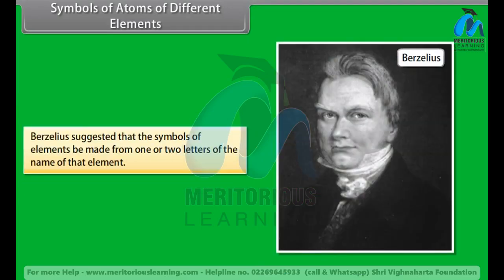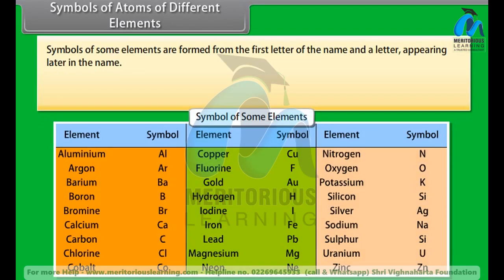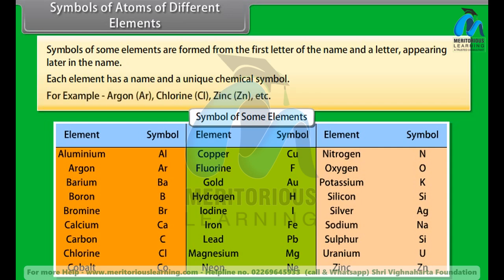Berzelius suggested that the symbols of elements be made from 1 or 2 letters of the name of that element. Symbols of some elements are formed from the first letter of the name and a letter appearing later in the name. Each element has a name and a unique chemical symbol. For example, argon, Ar, chlorine Cl, zinc Zn, etc.